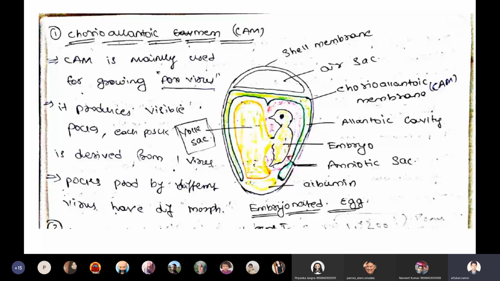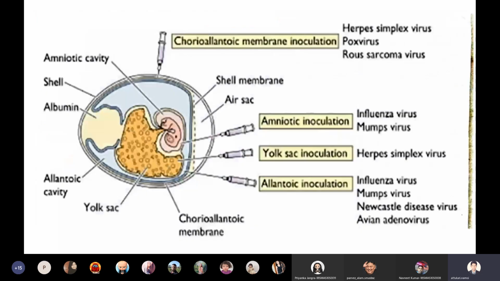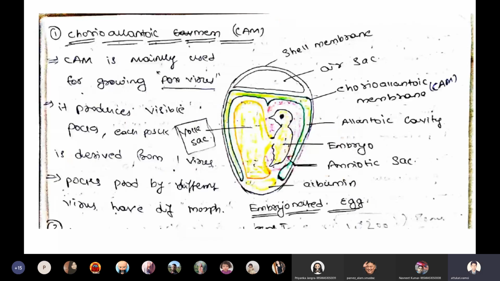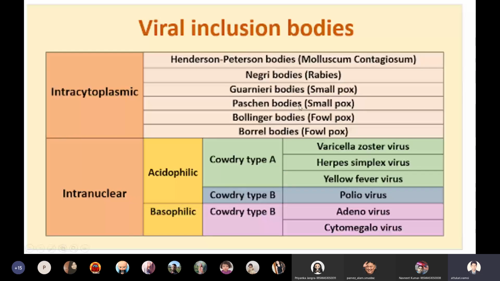In pox virus, we will see inclusion bodies. What type of inclusion bodies can we see? Do you remember the inclusion bodies generated by smallpox virus? We will see Guarnieri bodies. In smallpox virus, we will see either Guarnieri bodies or Paschen bodies. So Guarnieri bodies and Paschen bodies can be seen in smallpox virus.